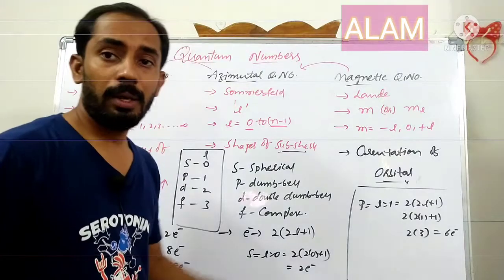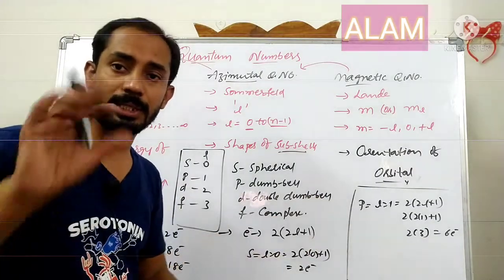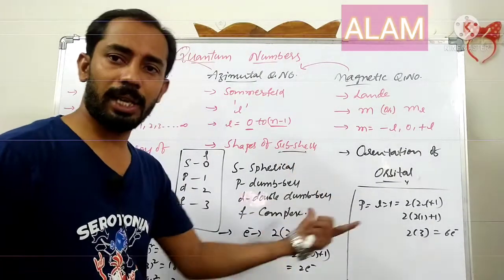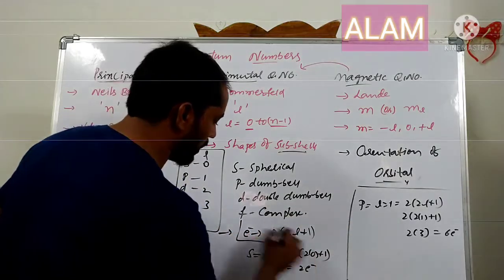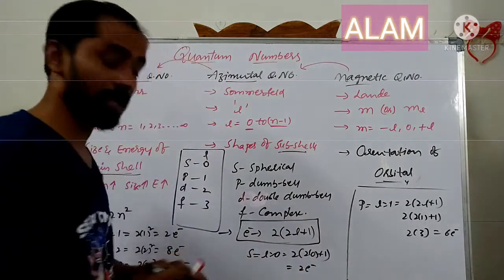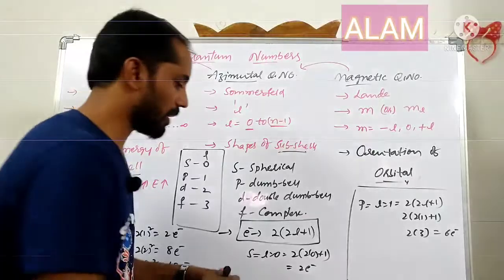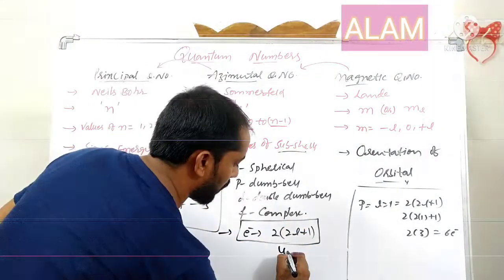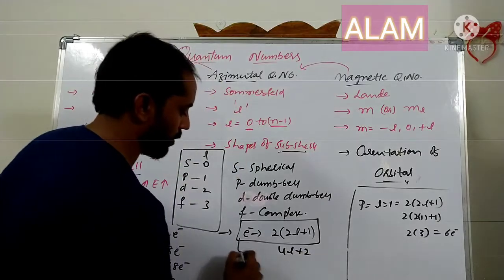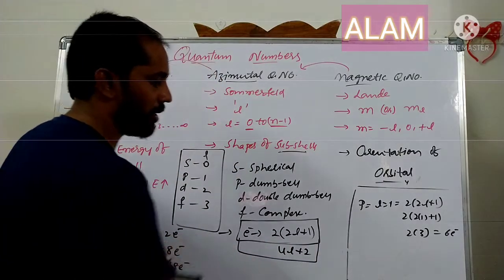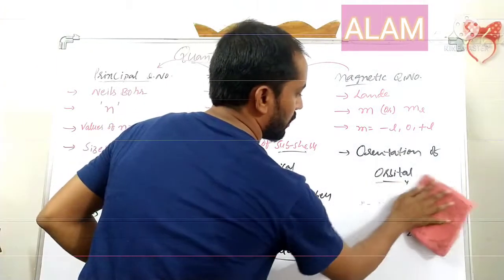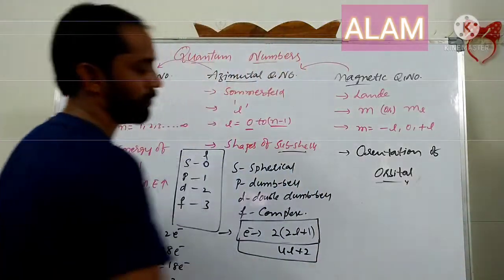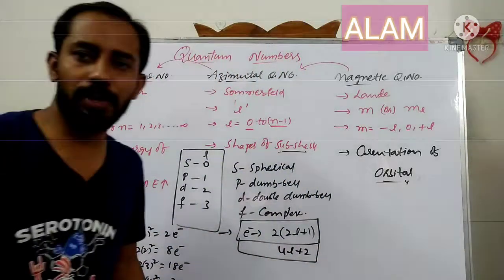That is how the p subshell has 6 electrons and the d subshell has 10 electrons, using the formula 2 into 2l plus 1, or simply the other formula, 4l plus 2. The maximum number of electrons in a subshell is 4l plus 2, where l is the azimuthal quantum number value.